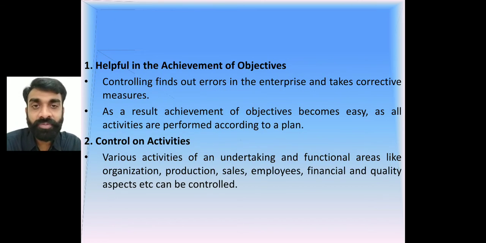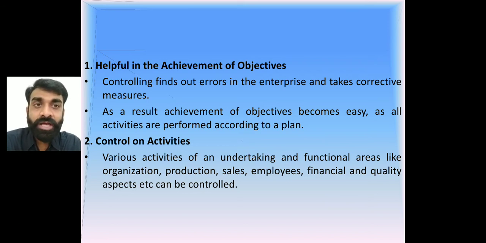So let us understand the importance first: it is helpful in the achievement of the objective. Every function of management, every activity, is performed for the purpose of achieving the objective. With the help of controlling, there is a time-to-time check of the performance of activities. Any deviation or error that is found will be removed by taking various corrective steps, and these corrective steps help in the achievement of the objective.